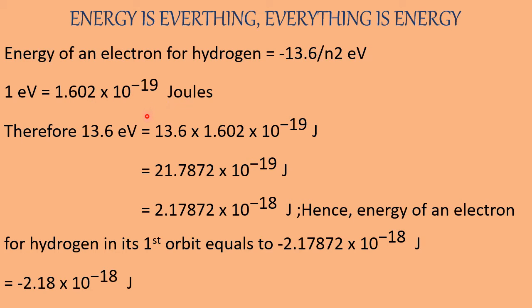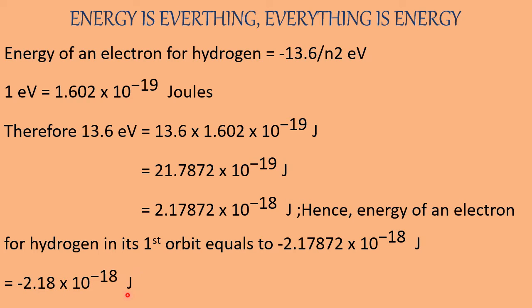So you can convert 13.6 electron volt equal to 2.17872, sorry, 21.7872 into 10 to the power minus 19 joules. This written in scientific notation is 2.17872 into 10 to the power minus 18 joules. Therefore, the energy of an electron for hydrogen in its first orbit, n equal to 1, is minus 2.17872 into 10 to the power minus 18 joules, approximated to minus 2.18 into 10 to the power minus 18 joules.